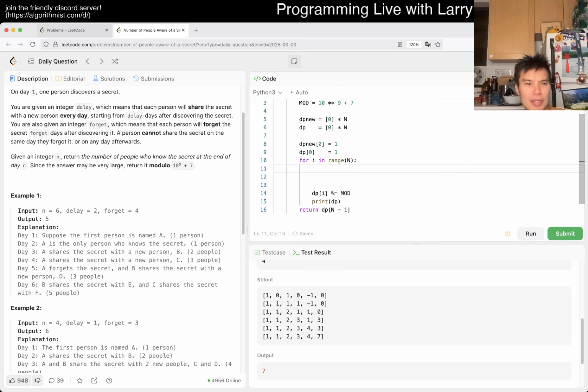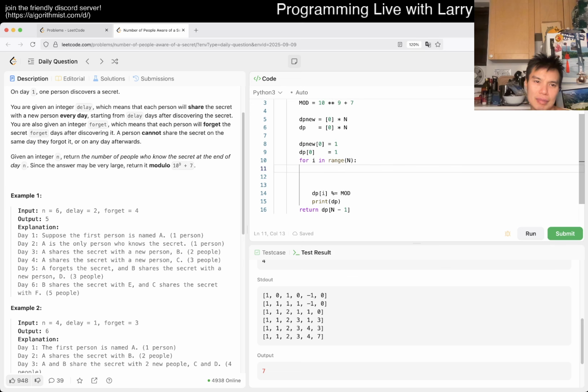Trying to think. Why am I struggling so much with this one? Seems pretty straightforward. But okay. So I think the thing I'm trying to decide is whether I should go forwards or backwards, right? And here maybe we can go backwards,